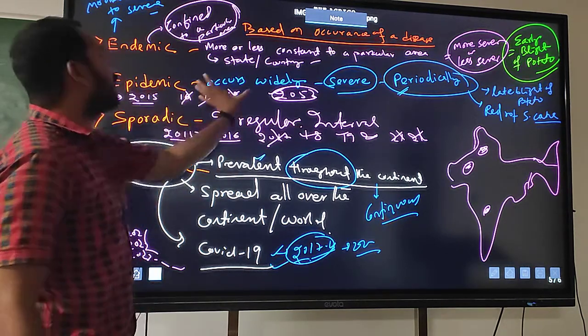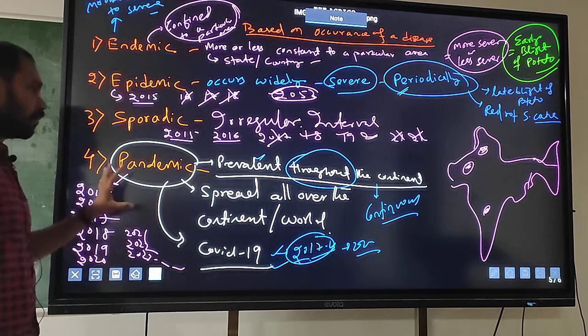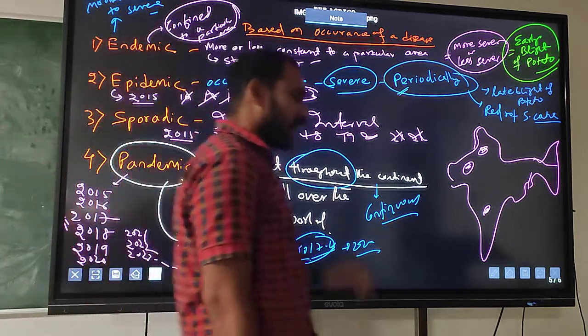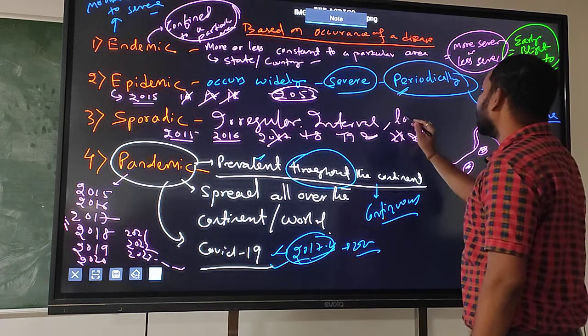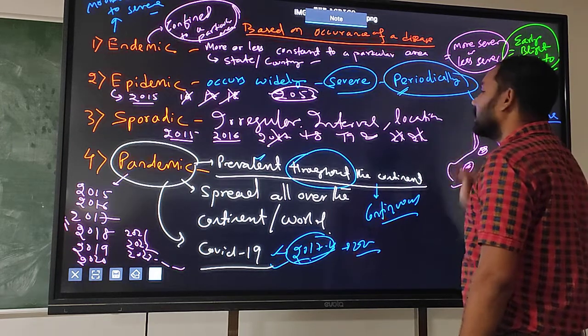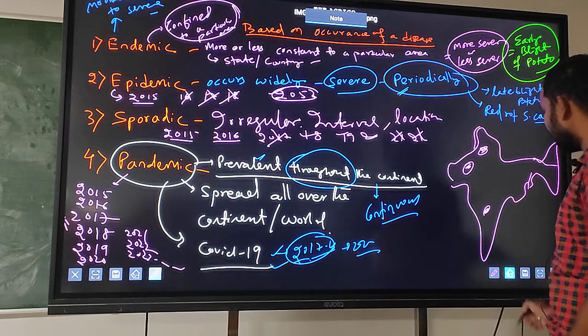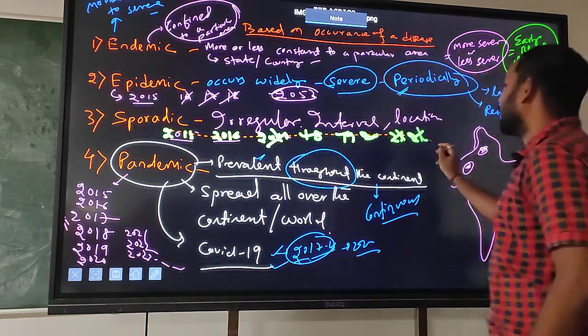Here some regular interval is there. Here is also constant throughout the time period it will present. But here there is irregular interval as well as irregular location. You cannot identify in which location this disease will occur. Okay, so very simple. Sporadic means अपरिचित, irregular.